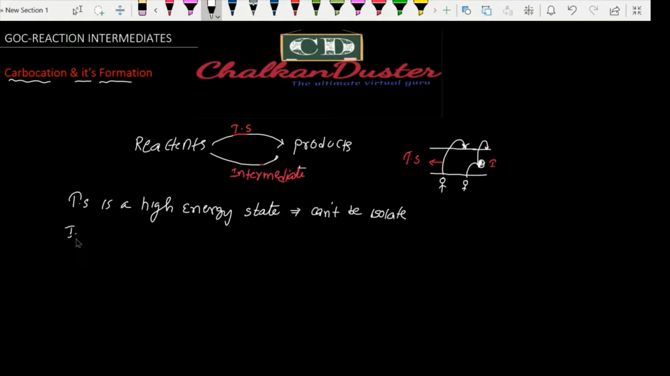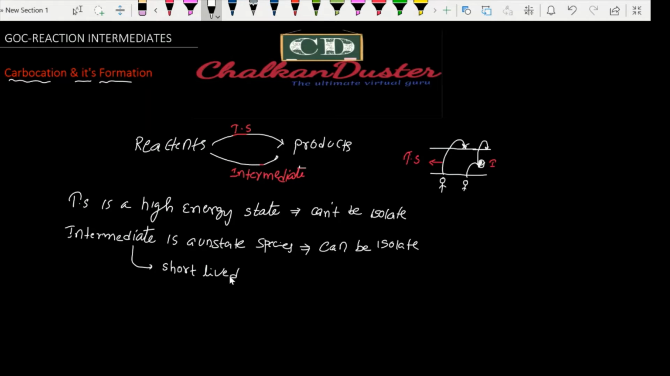But an intermediate is an unstable species which is formed from the reactant and which can be isolated. Generally, these intermediates are short-lived species. They have very little time to exist and are highly unstable. Once the intermediate is formed, it will definitely be converted into products. What product is formed depends upon the stabilities of the transition state as well as the intermediate.